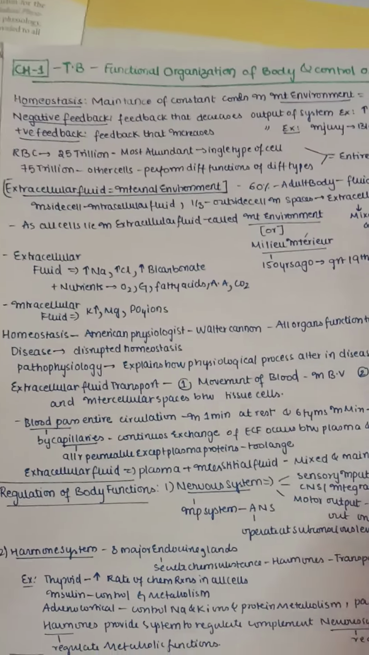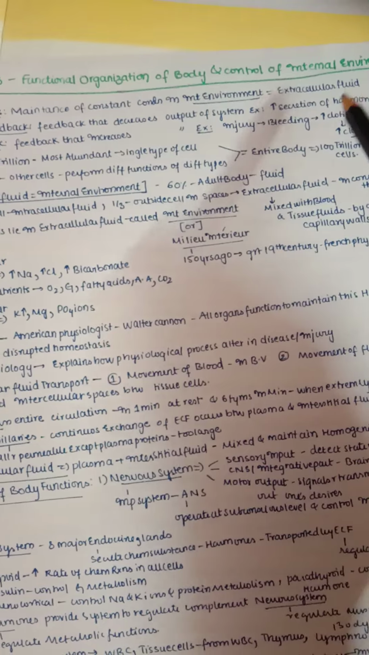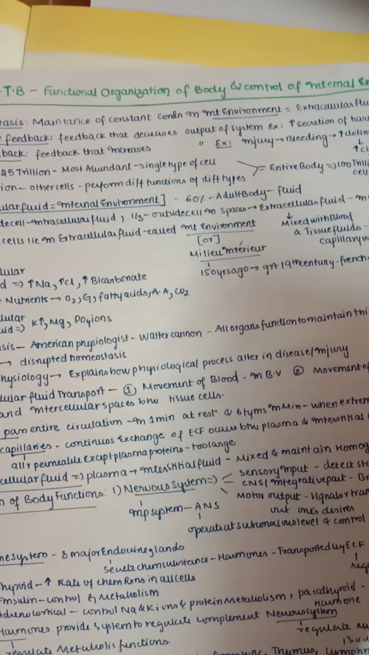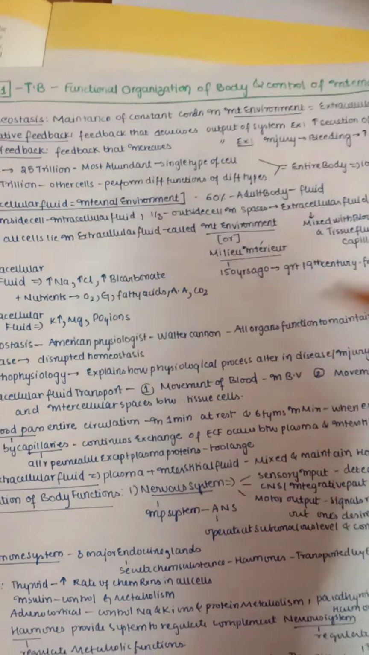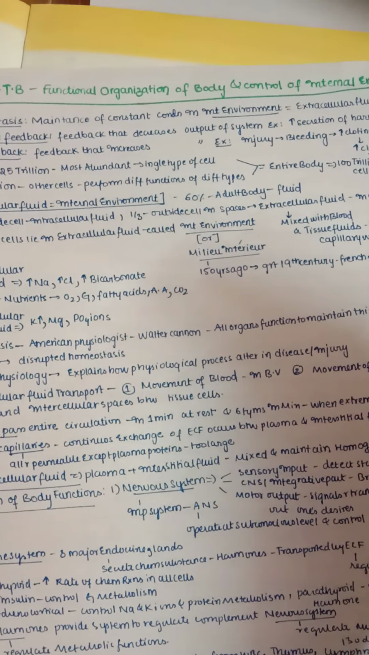So what is this internal environment? Internal environment is nothing but the extracellular fluid. So what is this extracellular fluid? First we need to understand the intracellular and extracellular fluid. Intracellular fluid is nothing but the fluid which is present inside the cell. In the name itself you can understand. And the extracellular fluid means the fluid which is present outside the cell.